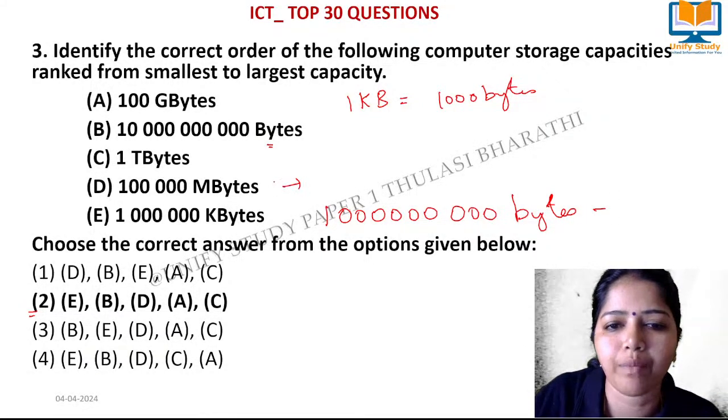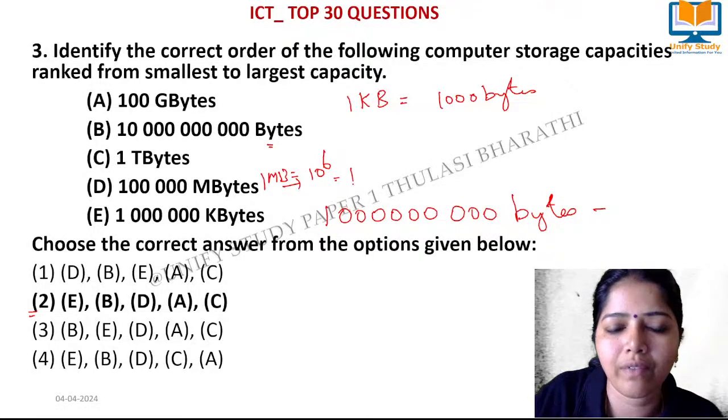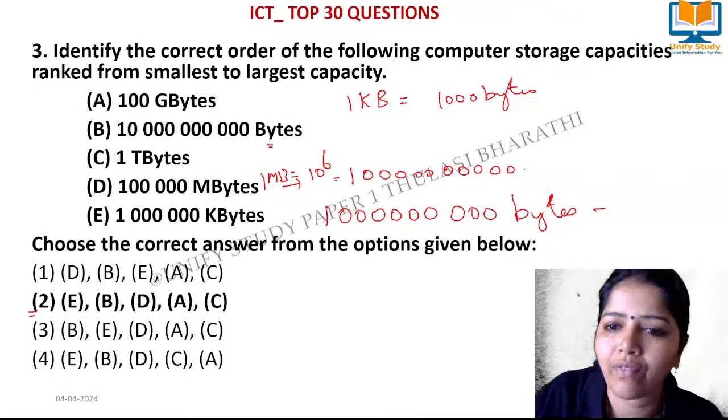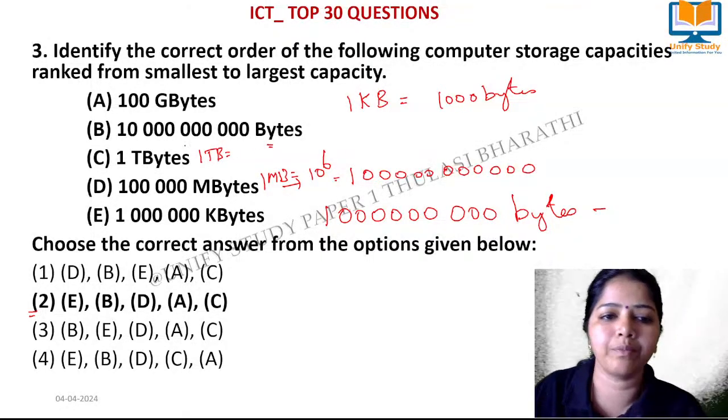Next, what is 1 MB? 1 MB is equal to how many bytes? It is 10 to the power 6. So we can add the zeros. And what do you mean by 1 TB? 1 TB is equal to how many bytes?